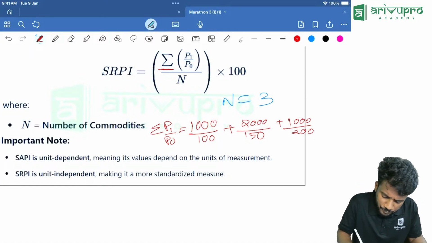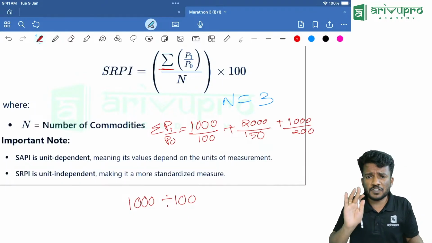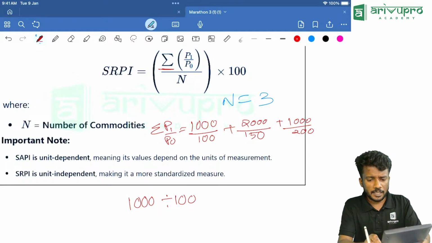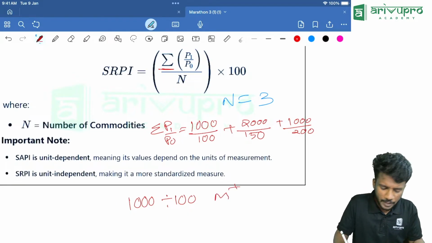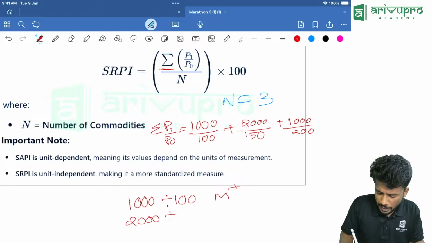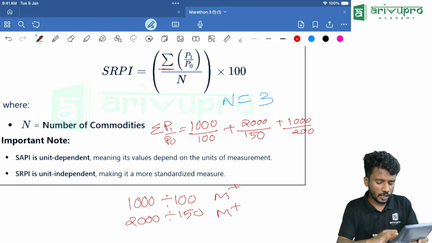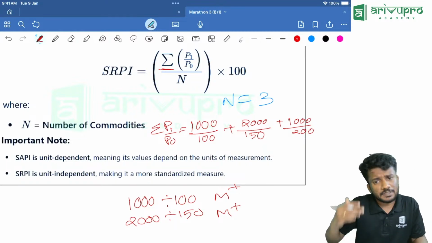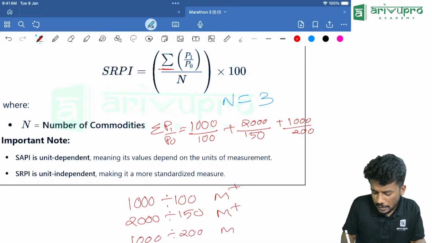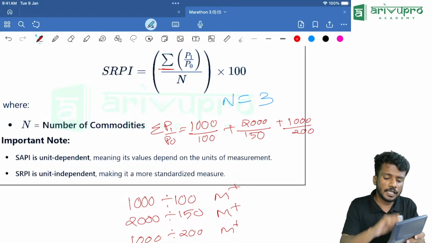So, first component is 1000 divided by 100. That is the first one, P1 by P0. Take the calculator and type 1000 divided by 100. Then you will click what? M plus. Okay, we are adding that to the memory. Then 2000 divided by 150, then click M plus. That means that is also added to the memory. Then 1000 divided by 200, then again click M plus.